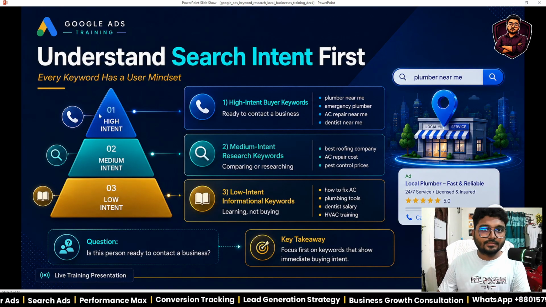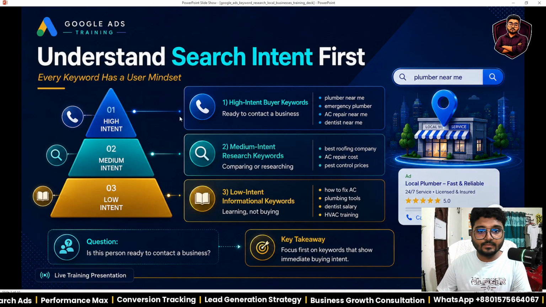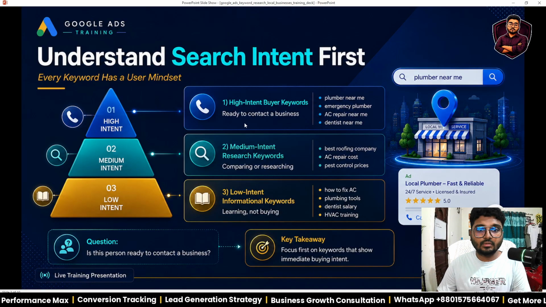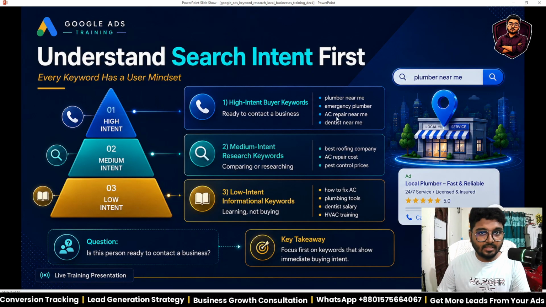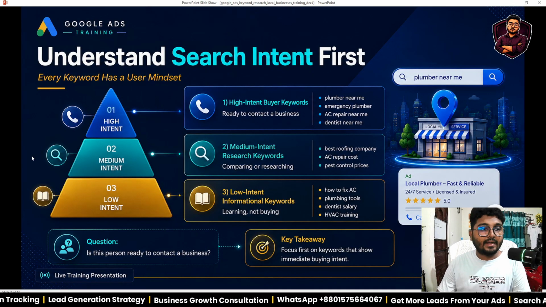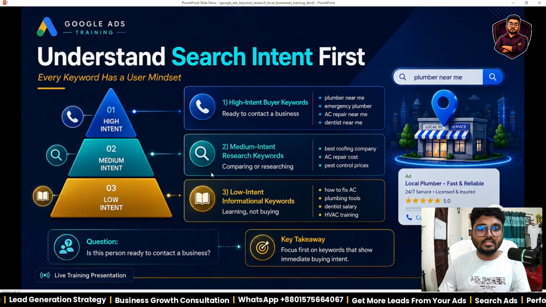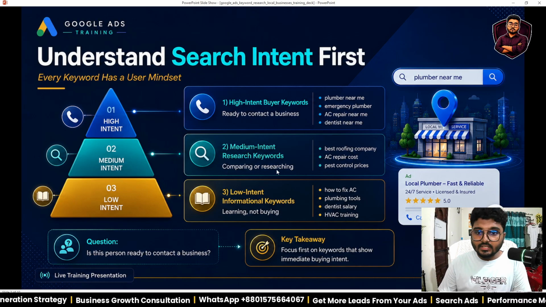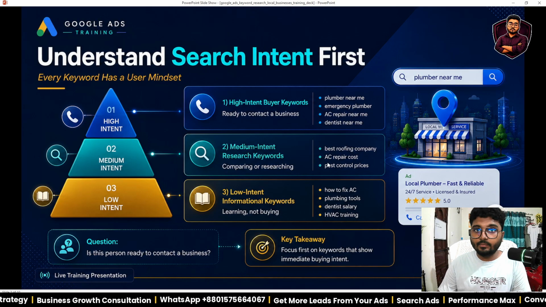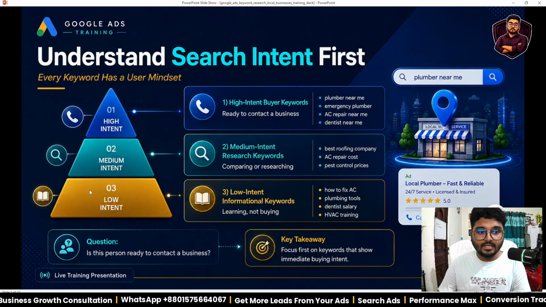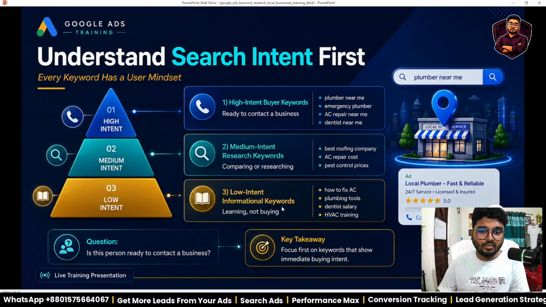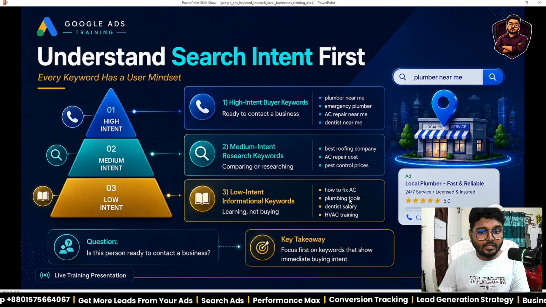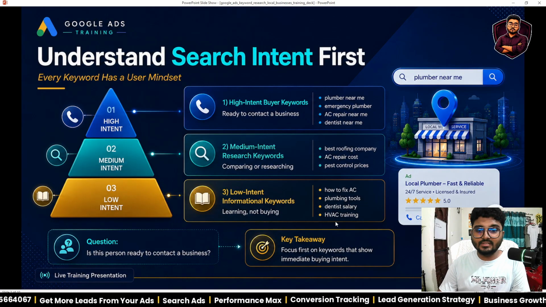Here we can see the first keyword structure is high intent: buyer keywords, ready to contact a business, like plumber near me, emergency plumber, AC repair near me, dentist near me. The second one, medium intent, is comparing or researching: best roofing company, AC repair cost, pest control prices. The third is low intent, which is learning but not buying. These are informational keywords, like how to fix AC, plumbing tools, dentist salary, HVAC training.